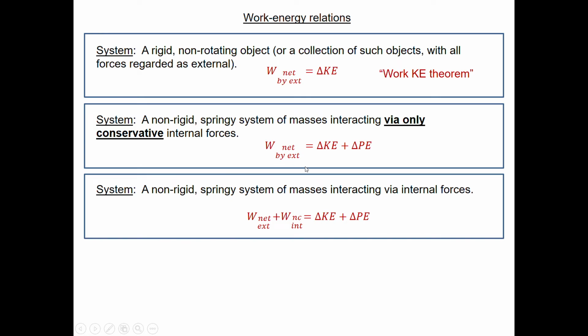But if any of our internal forces are non-conservative, then we have to use this more general relationship that we just derived. In this case, these works done by the internal non-conservative forces, we either have to be able to calculate for each one of those non-conservative internal forces, or they have to be given maybe in a problem. That could certainly be done.